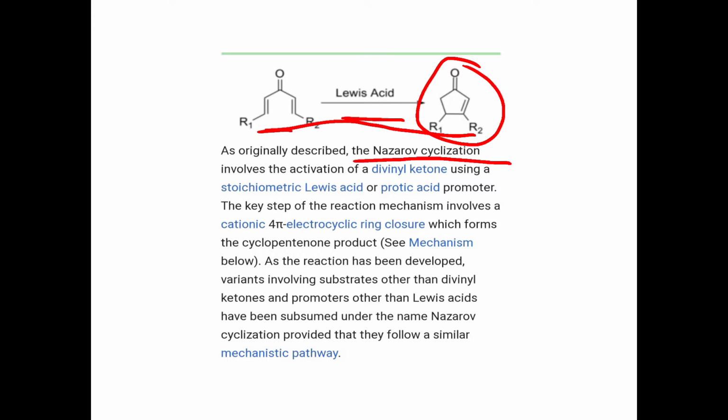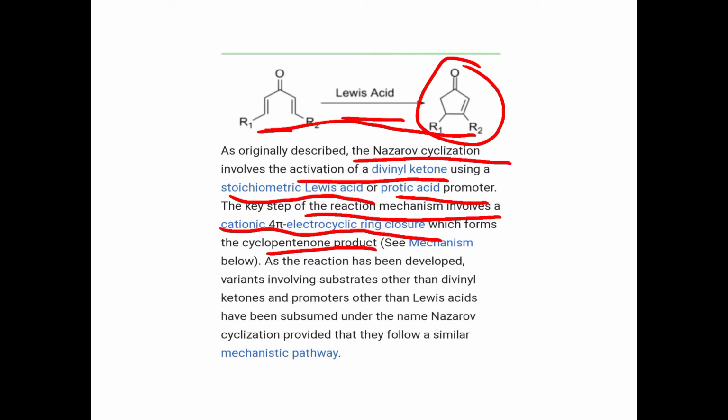Nazarov cyclization reaction involves the activation of divinyl ketone using stoichiometric Lewis acid or protic acid. The reaction mechanism involves a cationic 4-pi electrocyclic ring closure, which forms the cyclopentanone product. This is the important thing in that reaction mechanism.